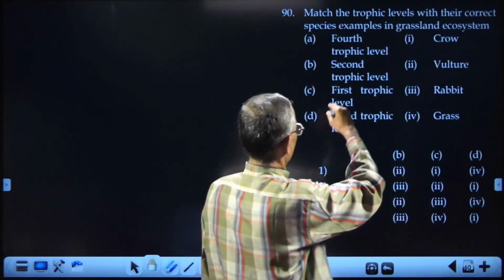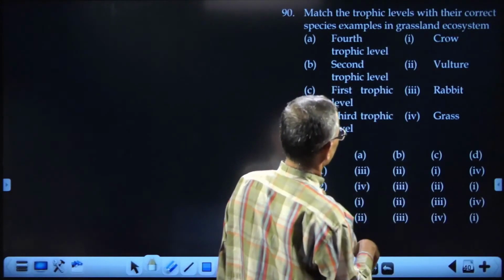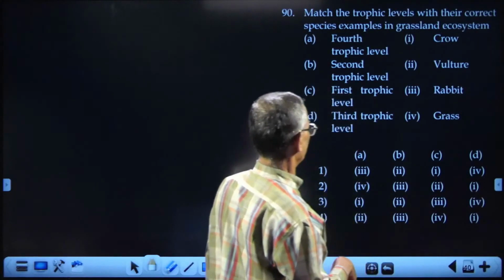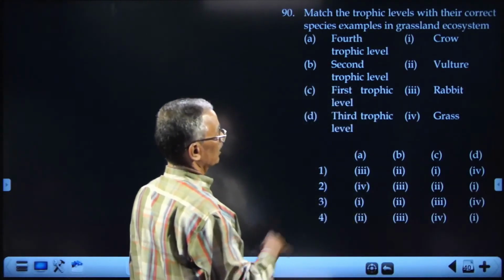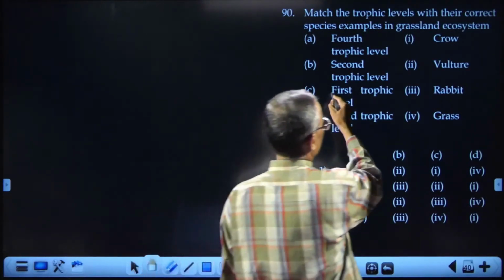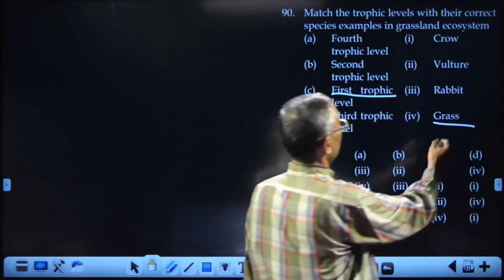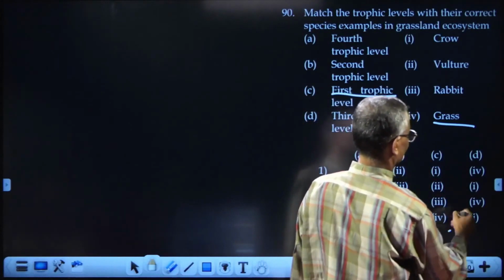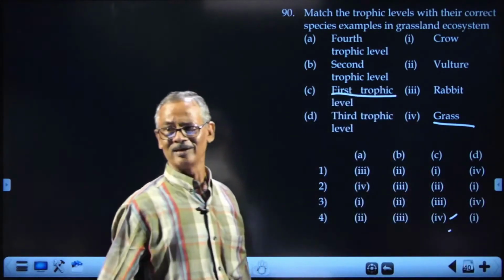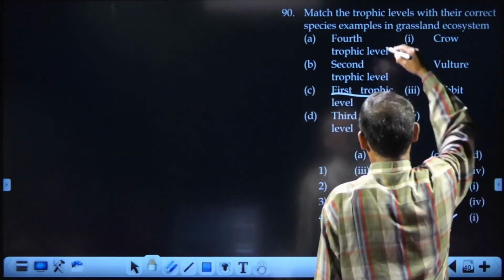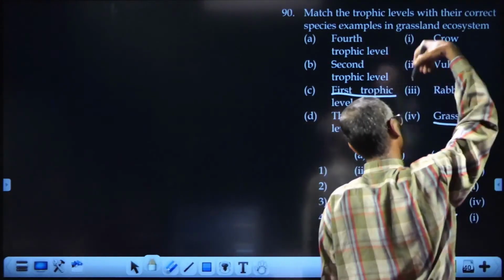And the last question, trophic level and species, the example is the grassland ecosystem. We know that always the first trophic level will be the grasses. So 3 should be 4. So we came to the answer immediately. There is no need of any more. Okay, now we will go through that. 4th trophic level, that is at the highest level.